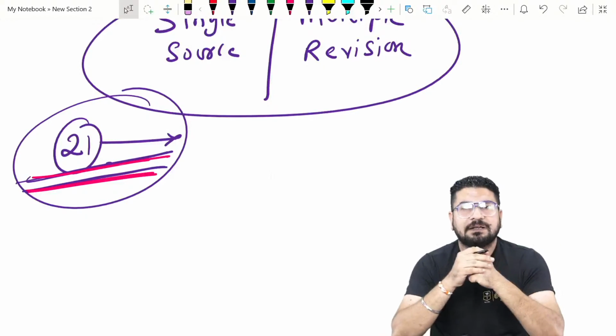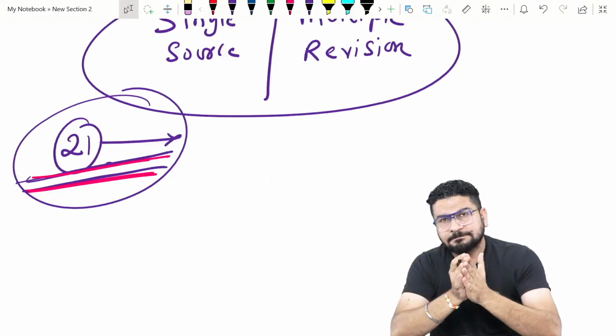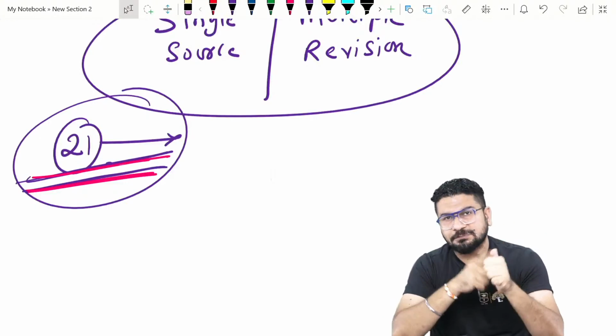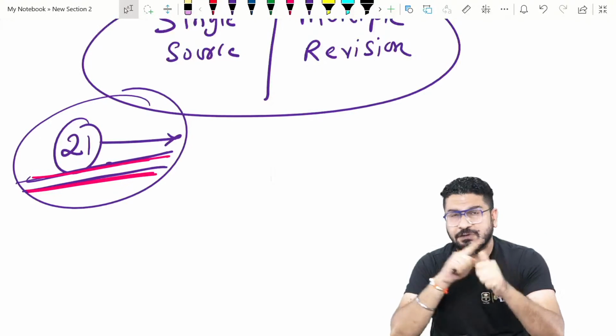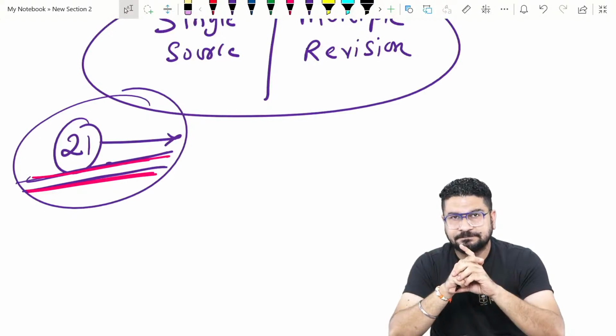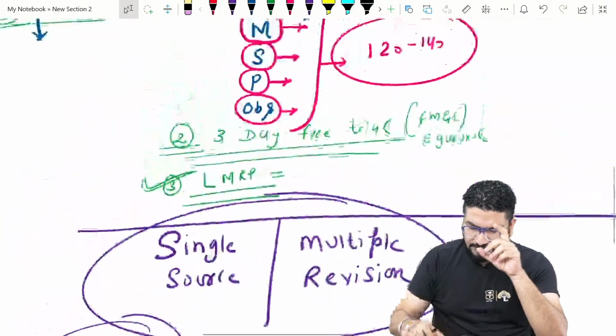So I got better marks than them. Understand this: single source, multiple revision is the key to success, not multiple sources and single revision. Right? So these are the three things which I want to highlight.